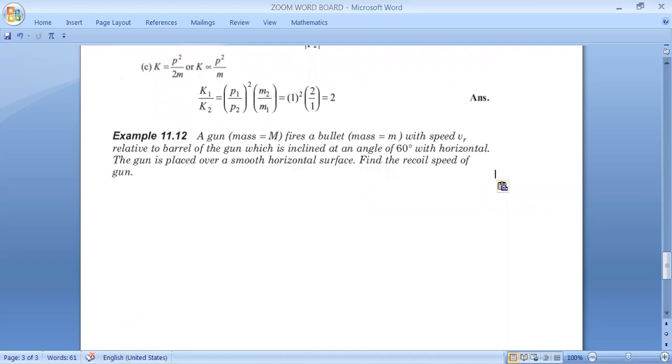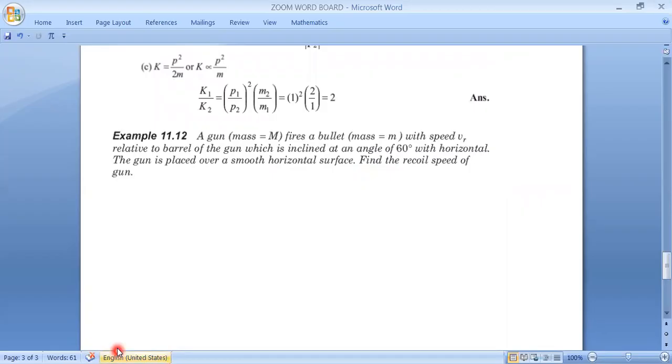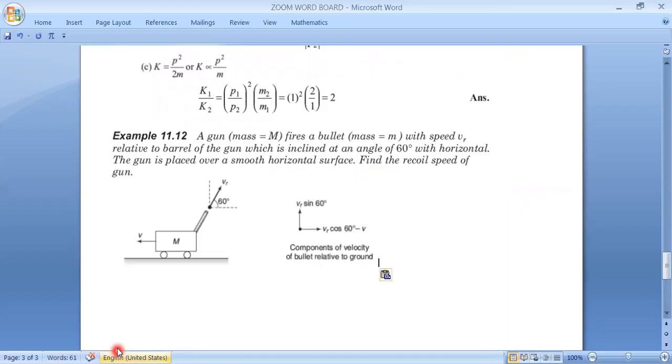Are you getting it? Let me draw the figure first, then it will be very easy to understand. This will be the figure. So this is the barrel of the gun. The bullet is fired with relative velocity Vr. Remember, this is not the actual velocity. This is the velocity with respect to the gun.